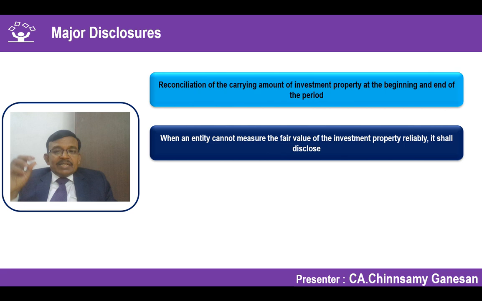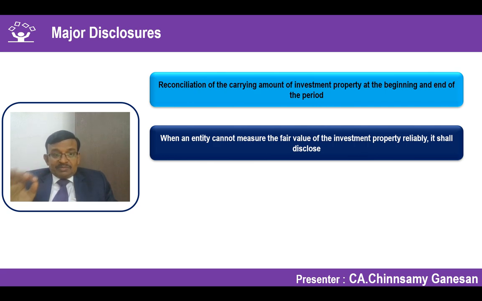When you want to disclose the fair value of the investment property, but you cannot measure the fair value reliably, then you have to disclose the fact that it's not practicable to measure the fair value of the investment property. Having said that, it's very difficult to say that it's not possible to determine the fair value, because fair value measurement principles under Ind AS 113 say that you can measure the fair value of any asset.